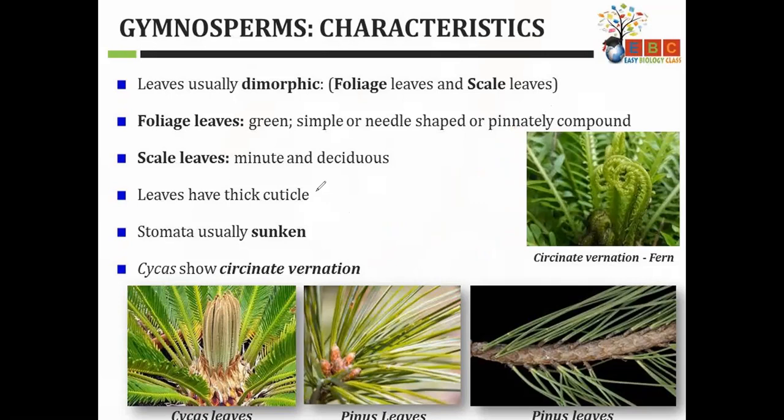So as they need to adjust themselves to xeric condition, that is xerophytic condition, leaves have a thick cuticle layer on their surface and the stomata is sunken. Sunken means it is deep seated stomata. Why they need to have a sunken stomata, beta? Can anyone guess? Why this cuticle layer and sunken stomata? Yes, Ayushi? Ma'am, cuticle layer helps to prevent the leaf from direct contact with the sun, so it reduces the evaporation, and sunken stomata also help to reduce the loss of water.